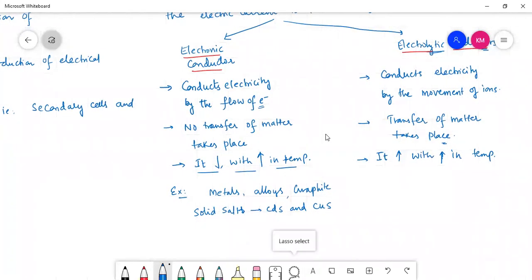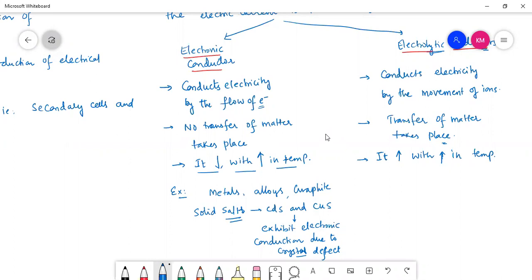If you consider these salts, they can exhibit electronic conduction. It is due to a defect in the crystal. Because of the defect in the crystal, it can exhibit electronic conductance. CdS and CuS, though they are actually salts.